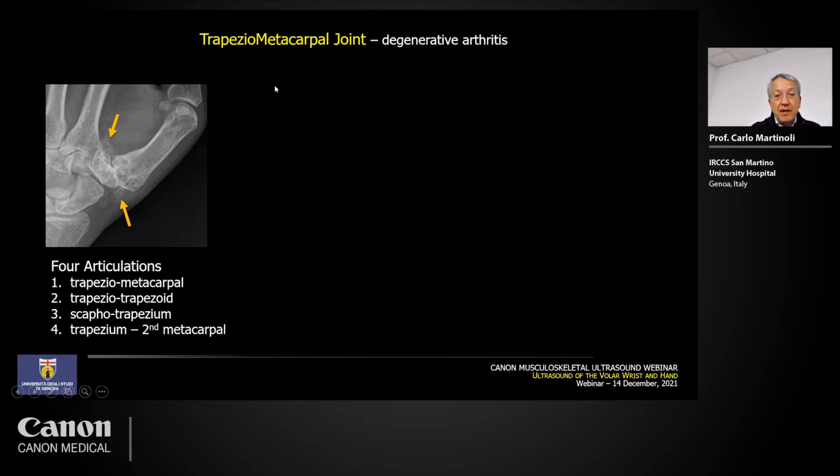So in this case, the most relevant joints to explain the trapeziometacarpal arthritis are the trapeziometacarpal joint and the scaphotrapezium, because they are arranged in the axis of longitudinal compression of